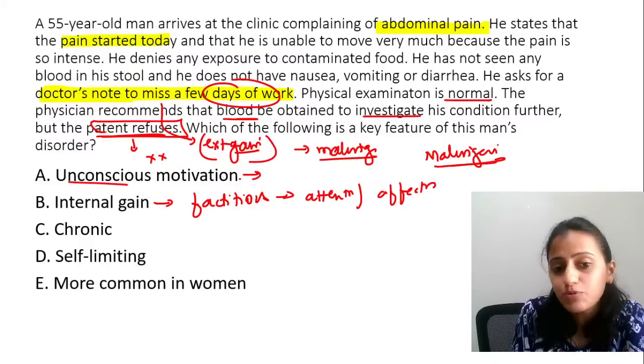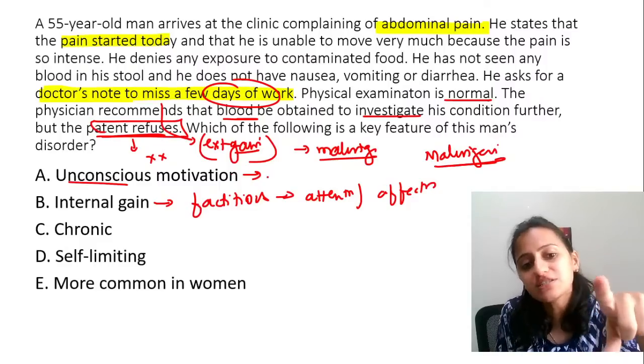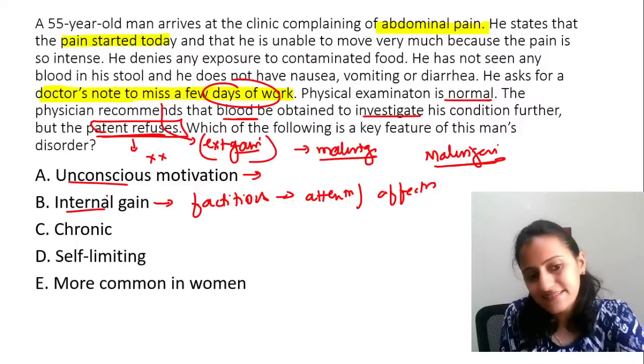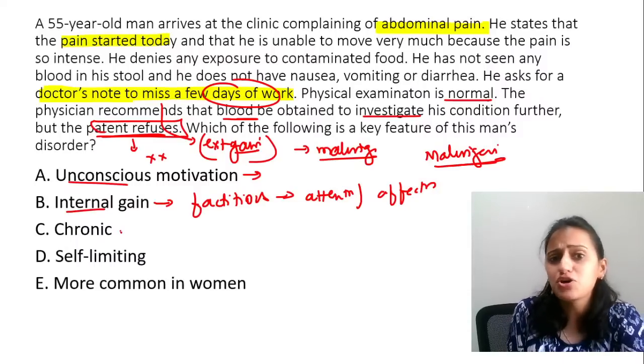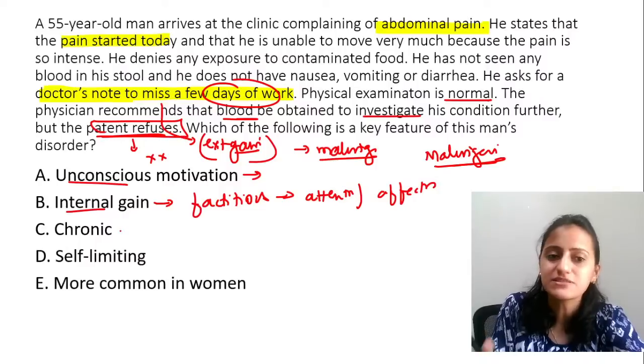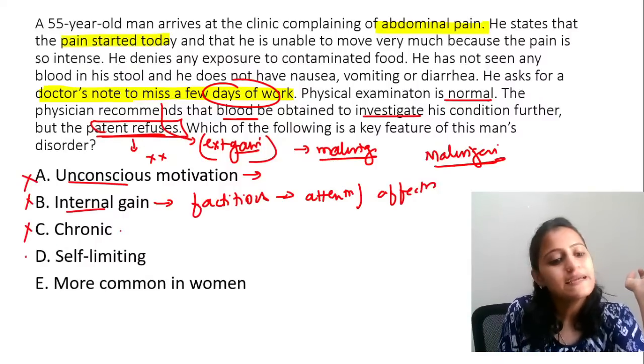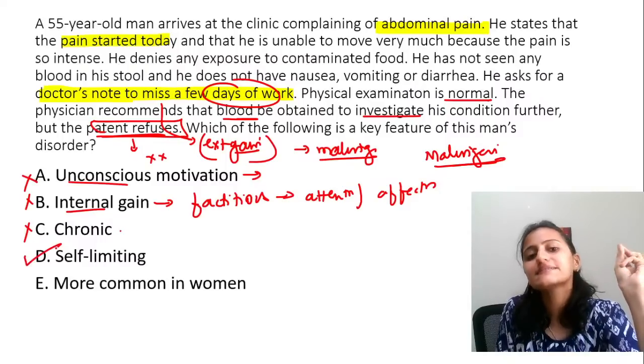Is it unconscious motivation? No, this is a conscious motivation. External, getting a day off. Internal gain, external gain. Is it chronic? No, it is an acute onset of symptoms just because I want an external gain. So A, B, C are out. Is it self-limiting? Yes, it is self-limiting.